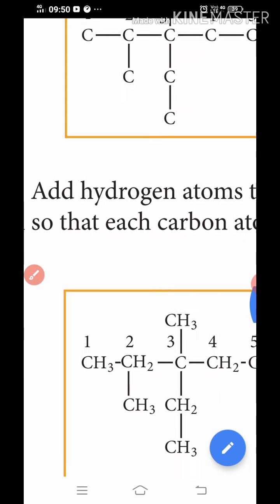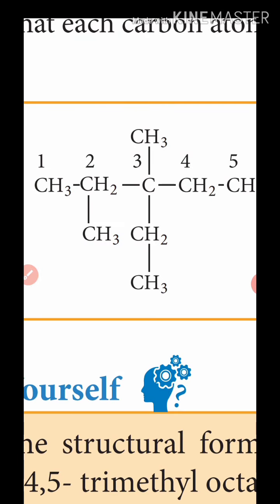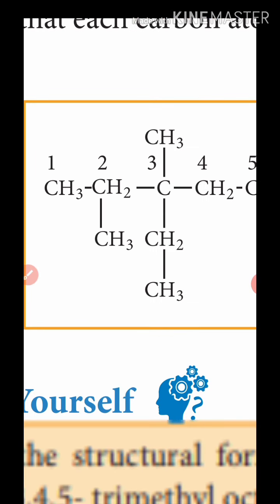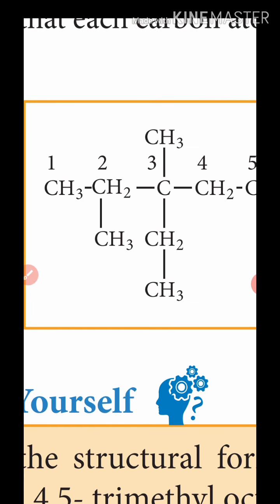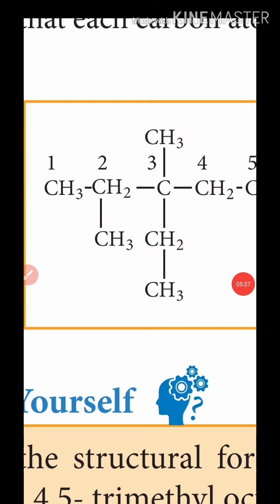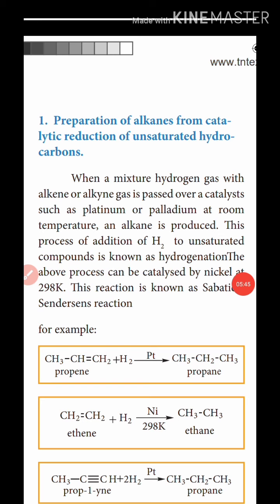The third step is to add hydrogen atoms to the carbons so that each carbon atom has 4 bonds. Okay, the valence of carbon is 4 bonds, so each carbon atom is attached to 4 valence bonds. Okay, that is the name 3-ethyl 2,3-dimethyl pentane.